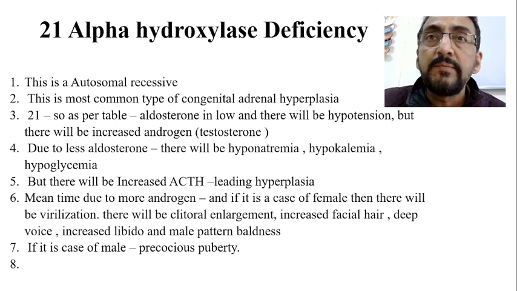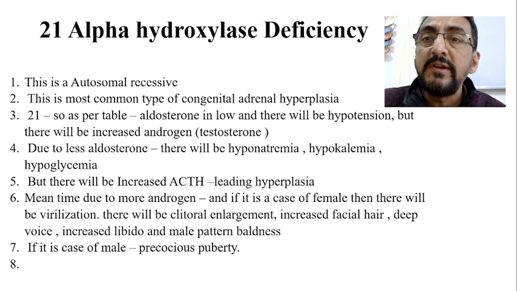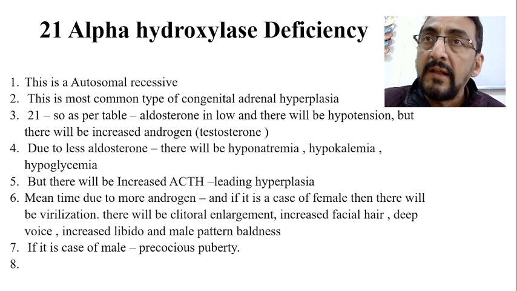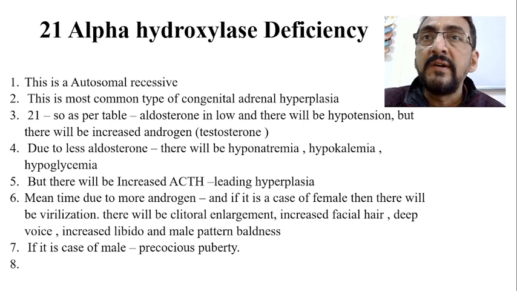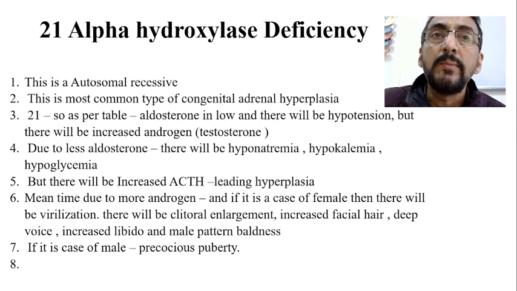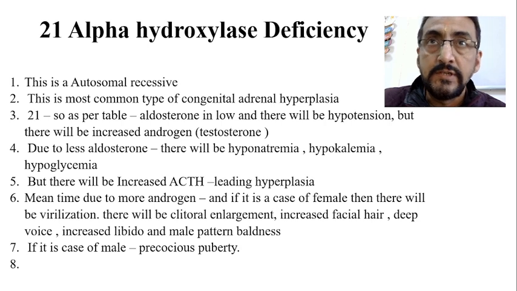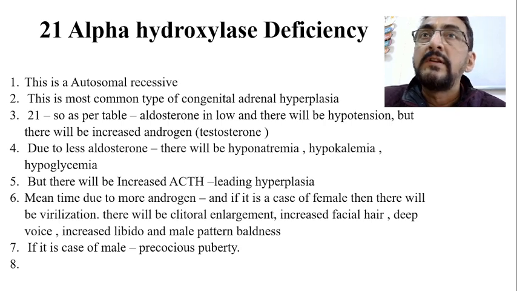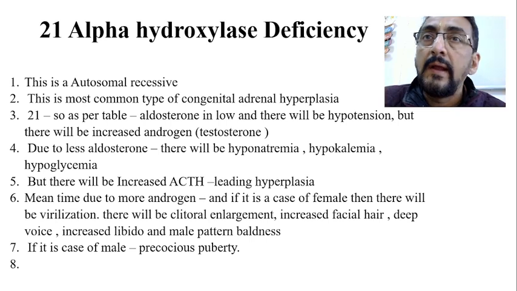If this enzyme is present, only then will the next step take place. So absence of this enzyme leads to blockage of formation of both aldosterone and cortisol, and as a result the precursors are diverted into the third pathway, the androgen pathway, and there will be excess production of androgens, which leads to early virilization and changes.